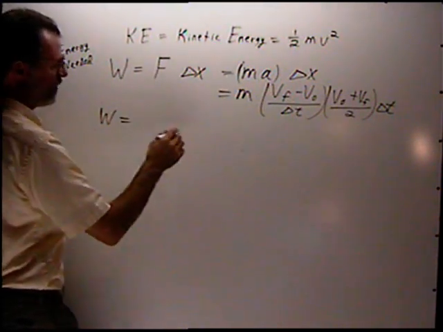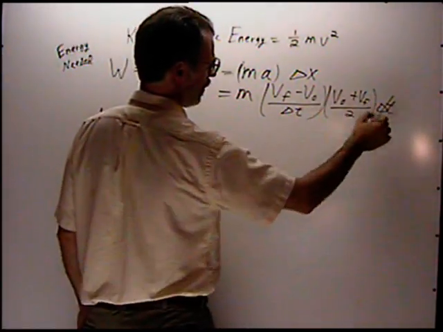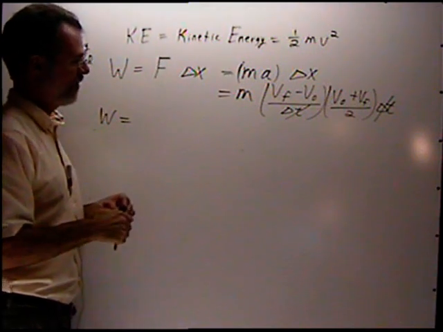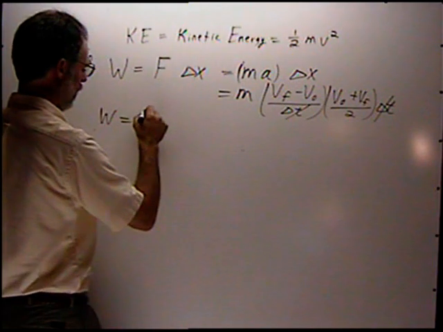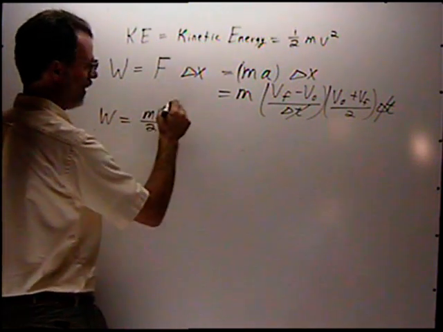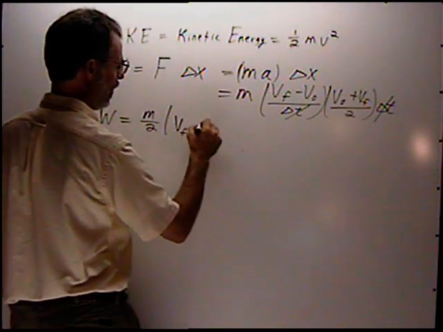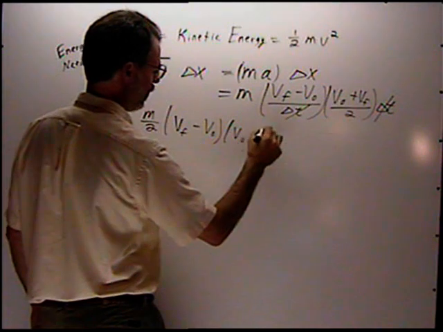Notice first of all that the delta t's cancel out. That's very nice, so the time actually drops out. What we're left with is m over 2 times (Vf minus Vo) times (Vo plus Vf).